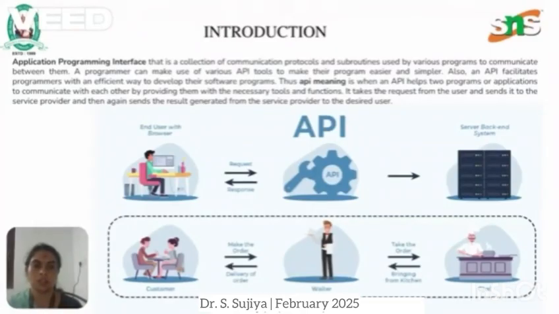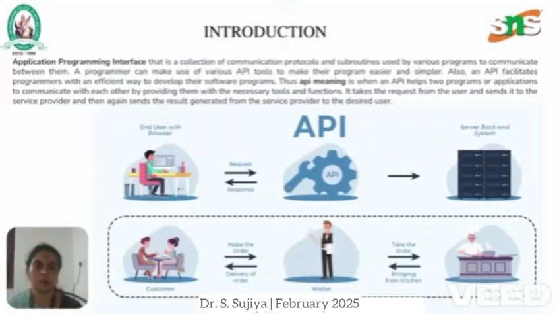In the technical manner, we see an end user with a browser requesting a service, which the API takes and transfers to the appropriate server backend, where the server responds to the request of the client and gets back with the response. Now the mediator API takes the response and passes it to the requesting end user.